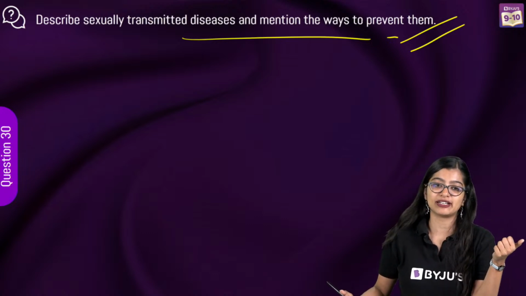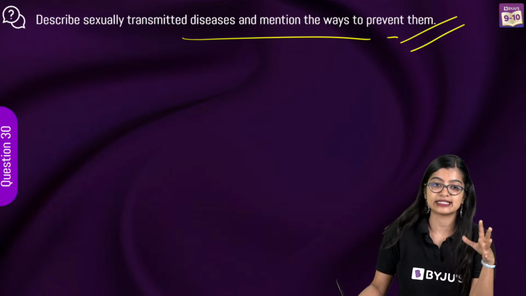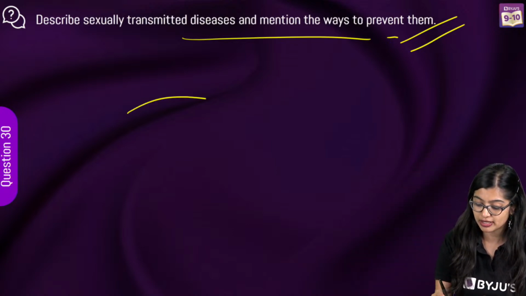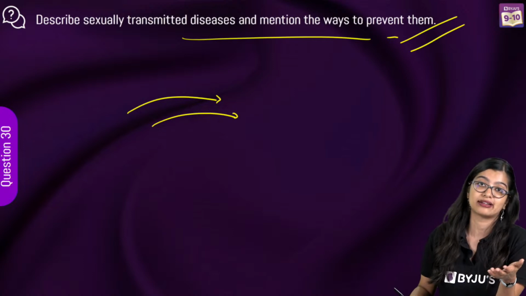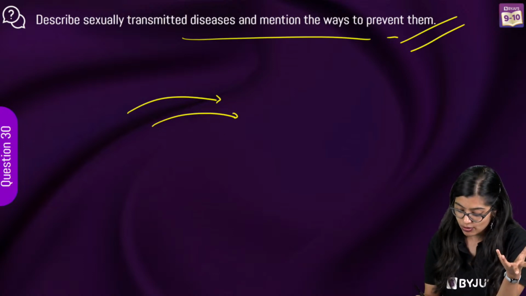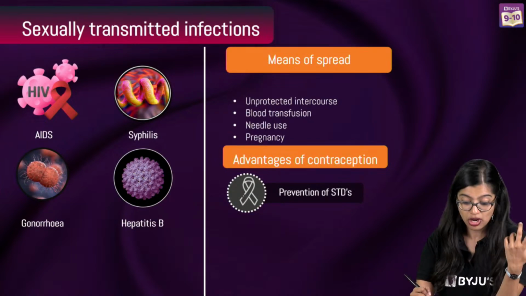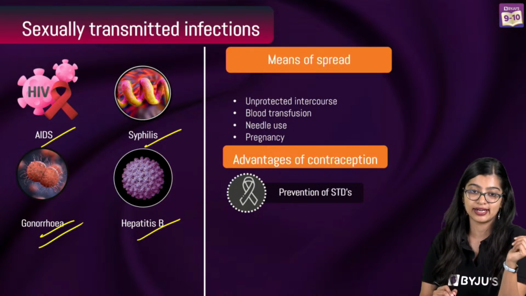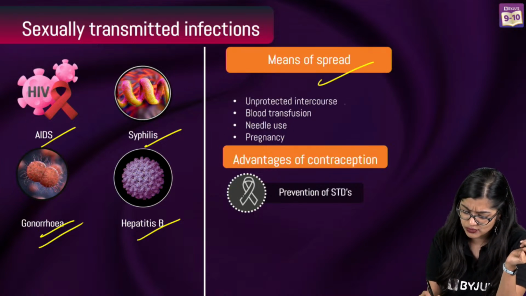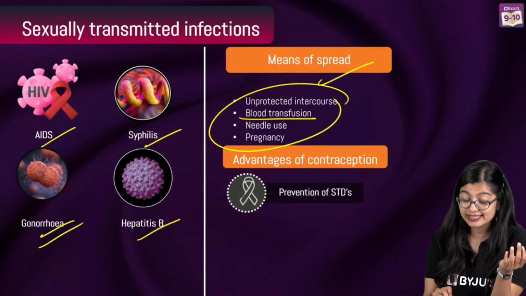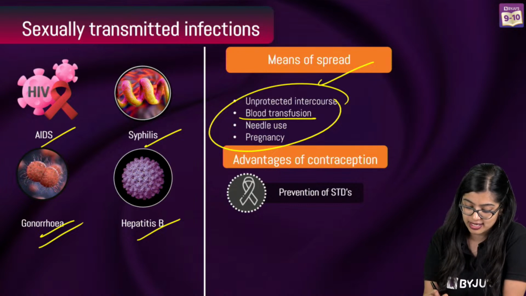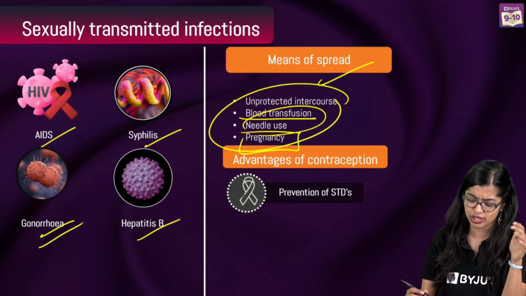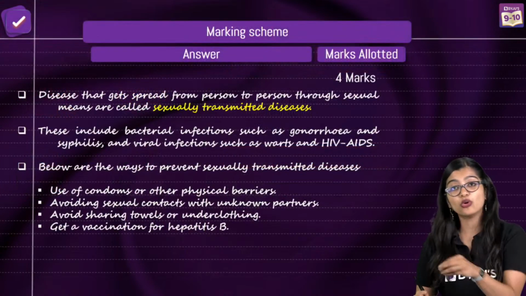So what are sexually transmitted diseases? Sexually transmitted diseases are very easy, right? They are nothing but those diseases which are normally transmitted during sexual act or during sexual intercourse. Some of the common diseases are AIDS, syphilis, and gonorrhea, which are all examples. There are also warts. Mainly we know that the means of spread are during unprotected intercourse. Other ways in which these diseases are transmitted could be through pregnancy, or maybe during improper blood transfusion or needle use, right? So how do we prevent it?